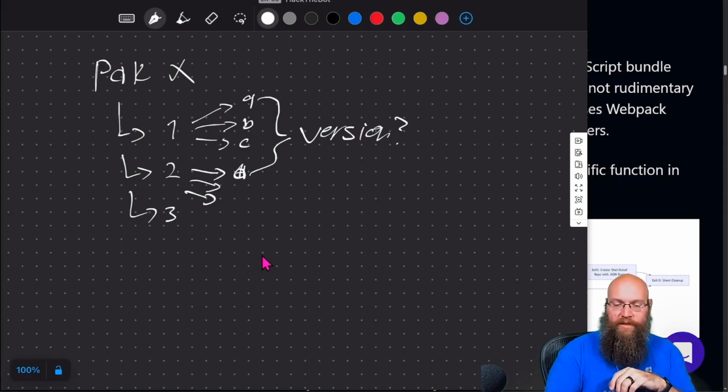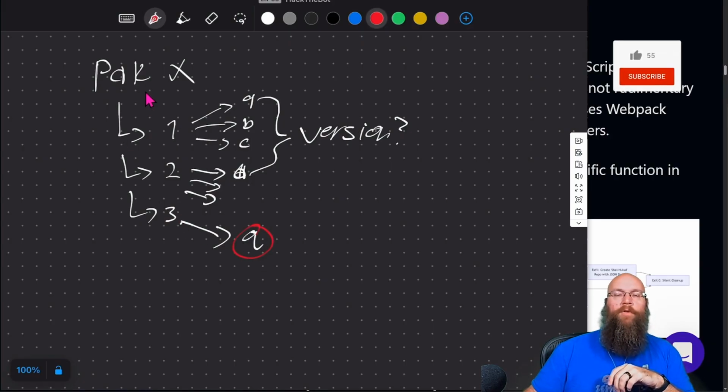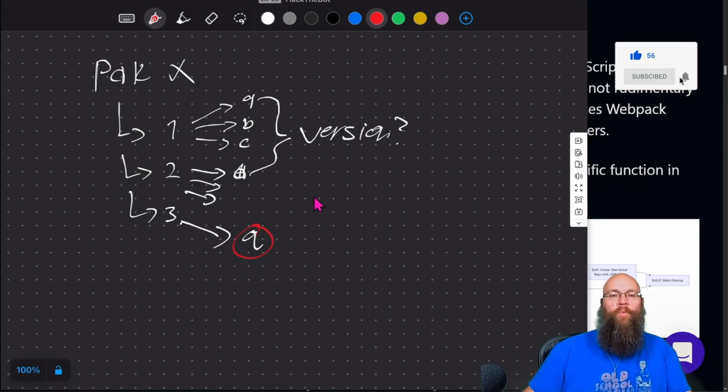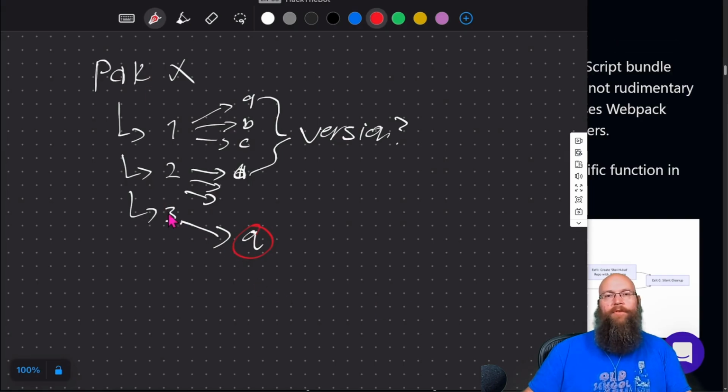So the problem is, let's say down here in, I don't know, number 3, let's say we've got Q right here. Q is the one that got compromised. Well, then now it's just going to flow up into this package. And heck, even one of these other ones, they could have subdependencies upon subdependencies. It just becomes a freaking nightmare. So as soon as one of the subdependencies gets compromised, it just flows up the chain here. And if one of these doesn't have their dependencies set properly, with like, instead of saying use the latest version, doesn't have a pinned version, then you just kind of beat at that point.